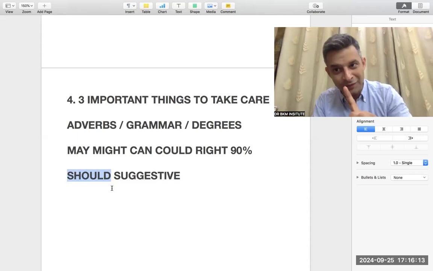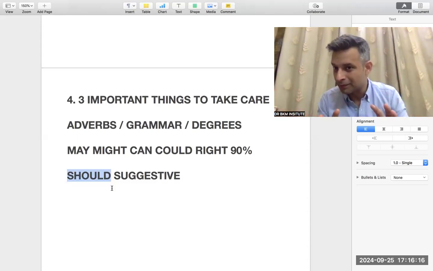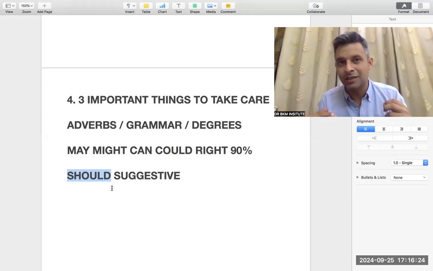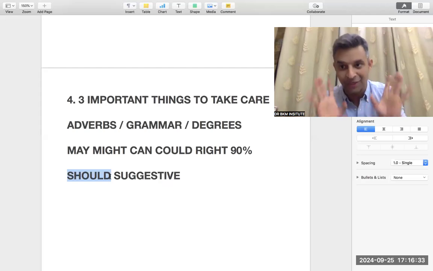Otherwise, if the paragraph is talking about a problem, suppose they are saying protective gear, if not worn properly, can lead to injury. So we indirectly understand that protective gear should be worn. But if it is not given in the paragraph, then the "should" option would be eliminated. Very important. Let me tell you again.